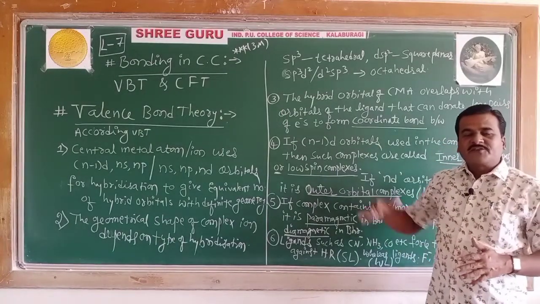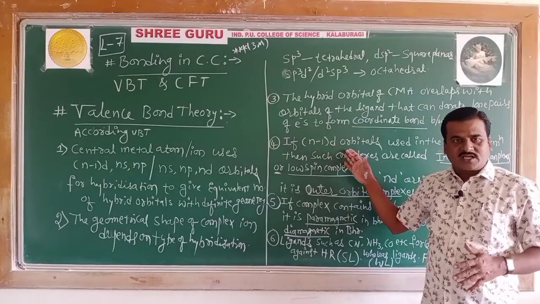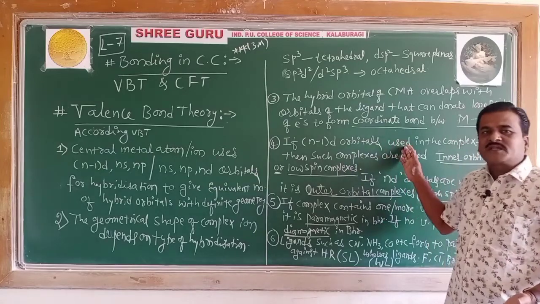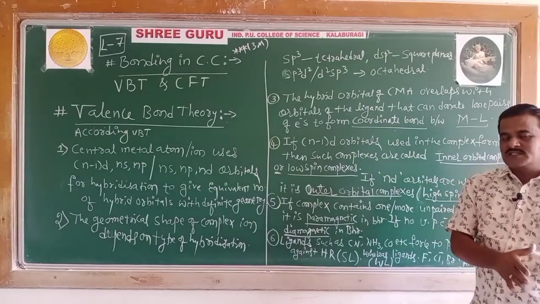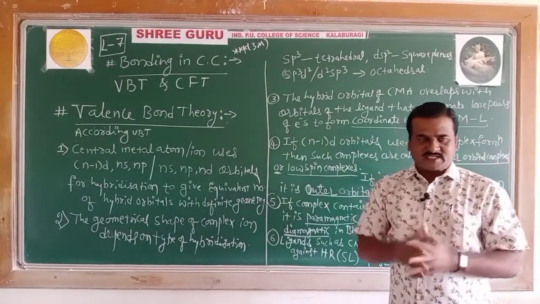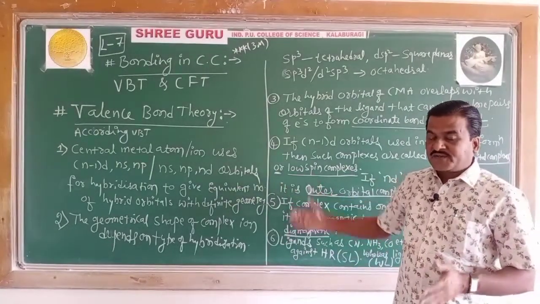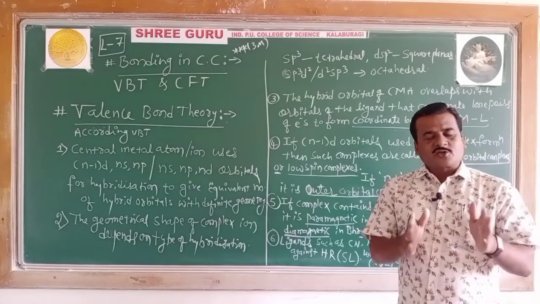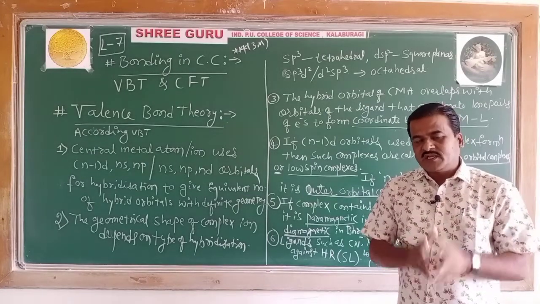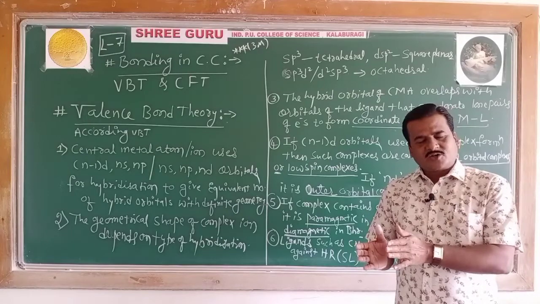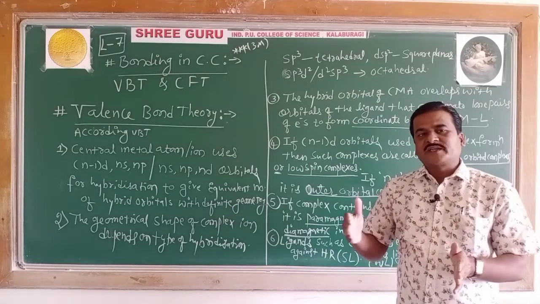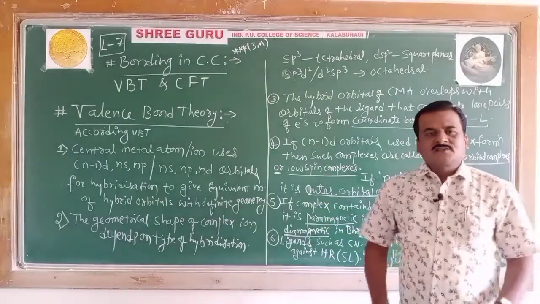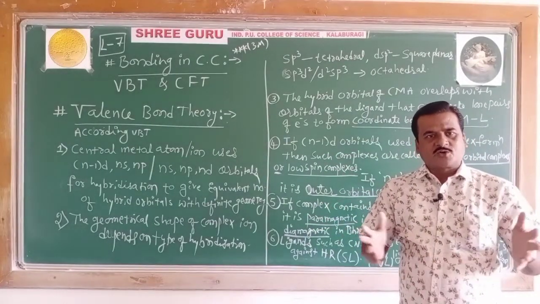Point next, if (n-1)d orbitals are used, that is, if they were inward, then that complex is said to be an inner orbital complex, the same as a low spin complex. If nd orbitals are utilized for the hybridization, then the resulting complex is said to be an outer orbital complex or high spin complex.